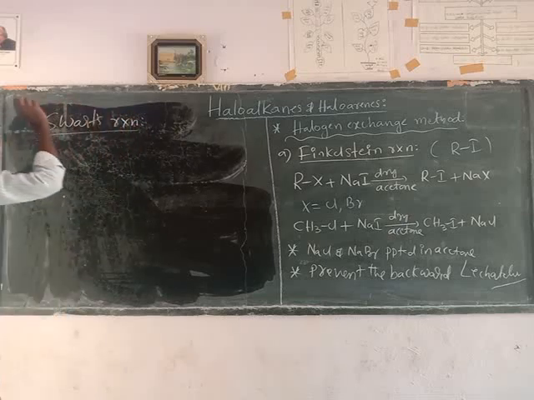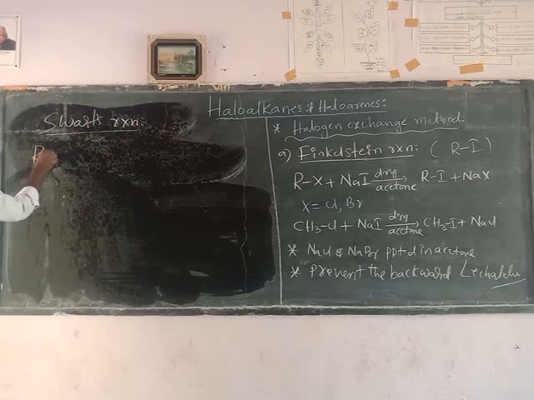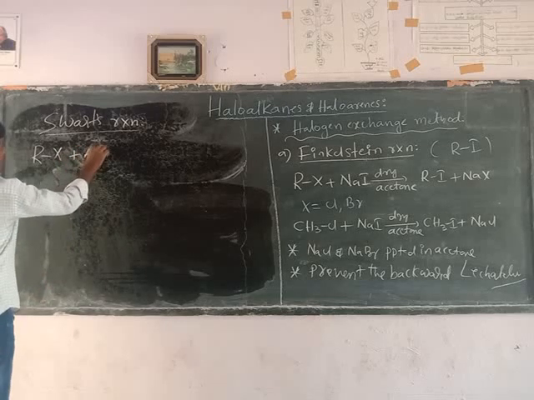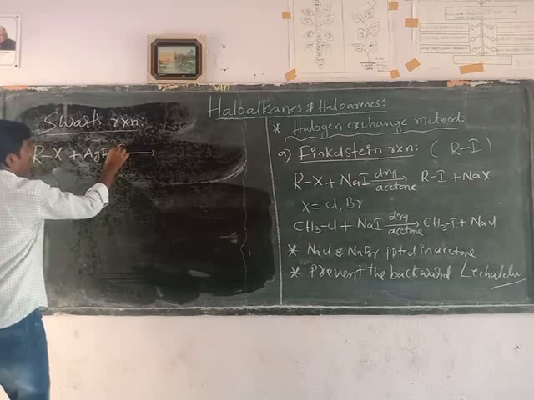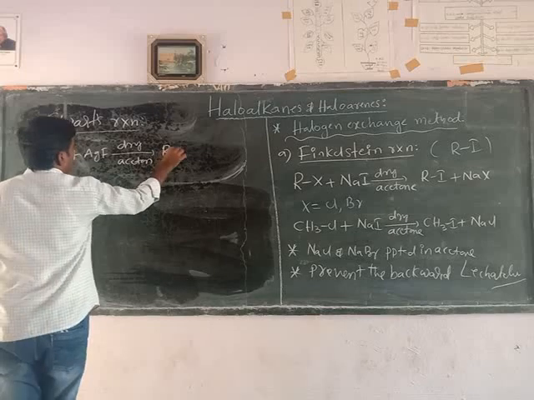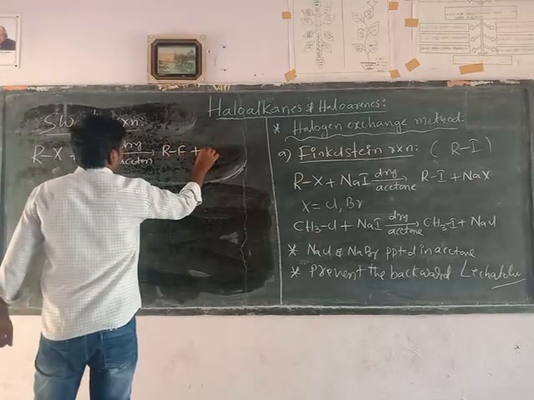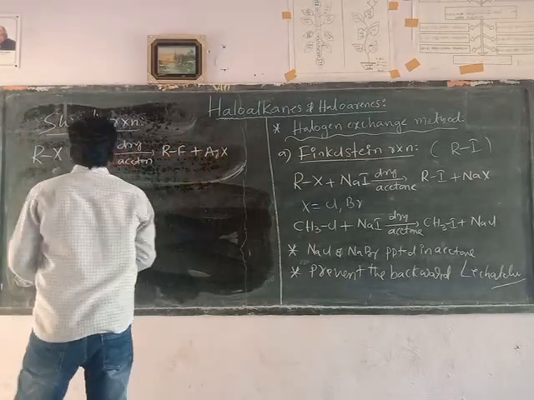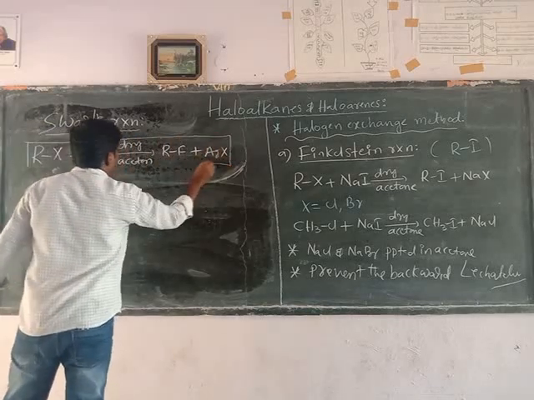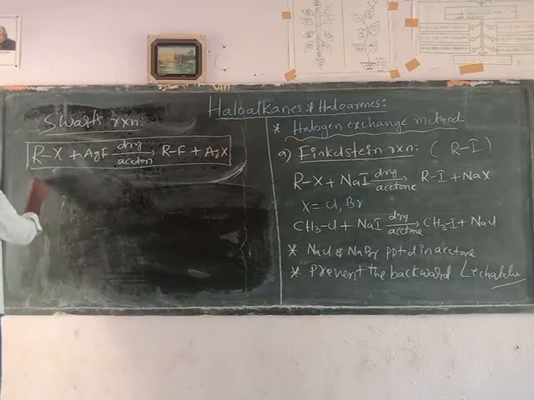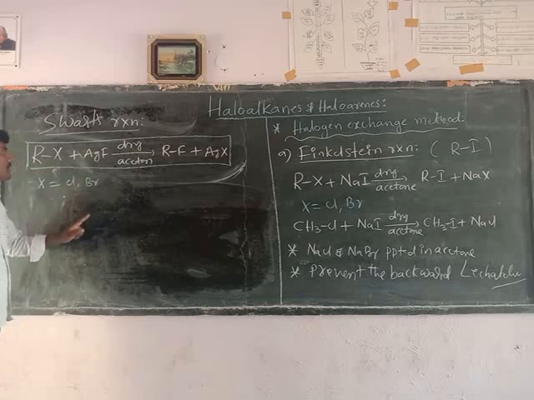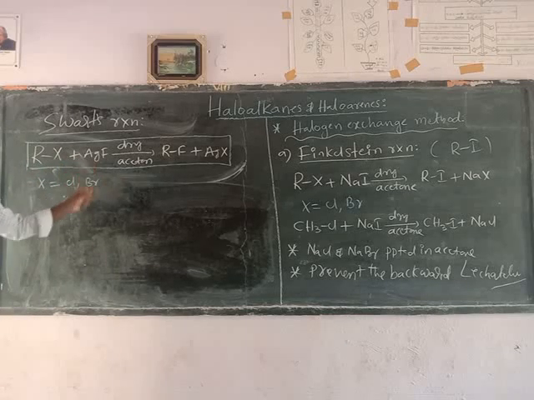General equation of Schwarz reaction: an alkyl halide, with chlorine or bromine as the halogen, is reacted with silver fluoride in the presence of dry acetone to form alkyl fluoride plus AgX. Silver halide will form. This is the general equation of Schwarz reaction. Alkyl chlorides or alkyl bromides react with silver fluoride.